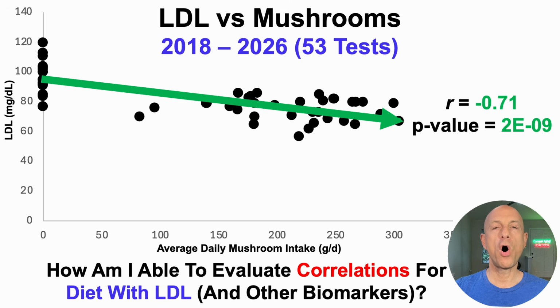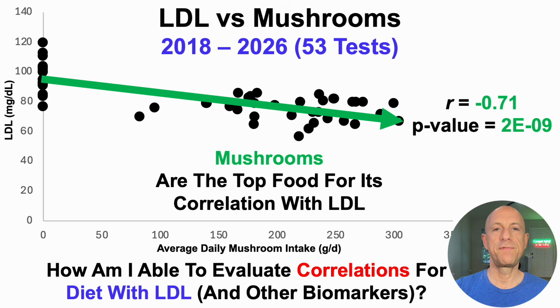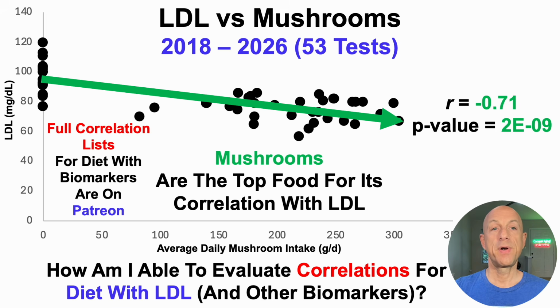Now note that of all correlations, macro and micronutrients in foods, mushrooms are the top food for its correlation with LDL. But if you want to see the full list, I have a specific Patreon tier, a biomarker correlations tier, where I post all of those correlations. So if you're interested in that, check it out.